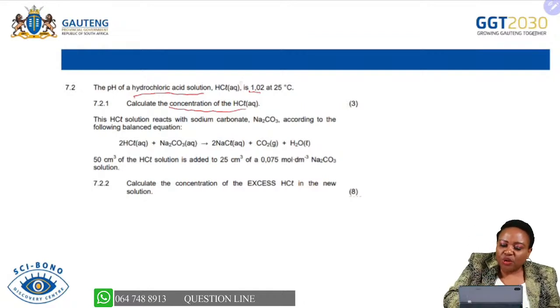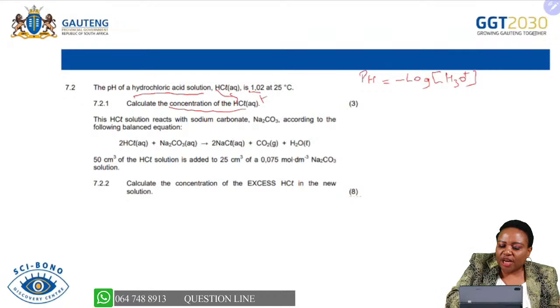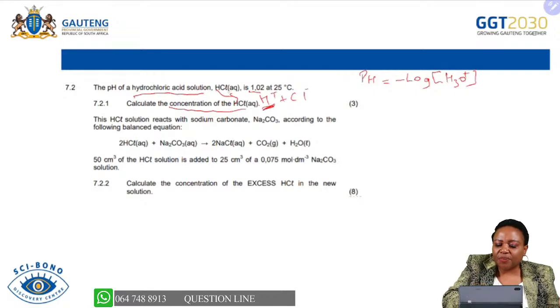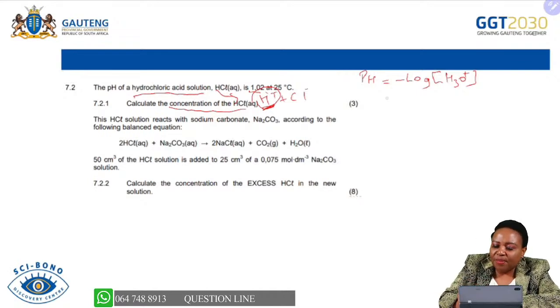So, as you are provided the pH, you already know that. What do I know about pH? pH is equal to negative log of the concentration of H3O+. As hydrochloric acid will ionize to H+ and Cl-, I already know that the concentration of this hydrochloric acid is going to be the same as the concentration of the H+ or the H3O+. So therefore, I will just find the concentration of H3O+. Yes, I'm having the pH.